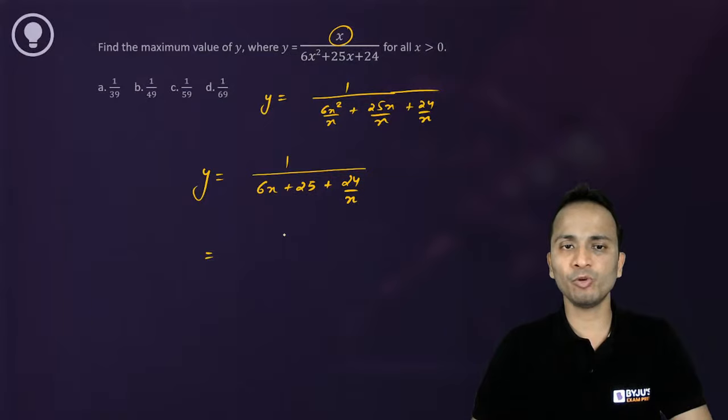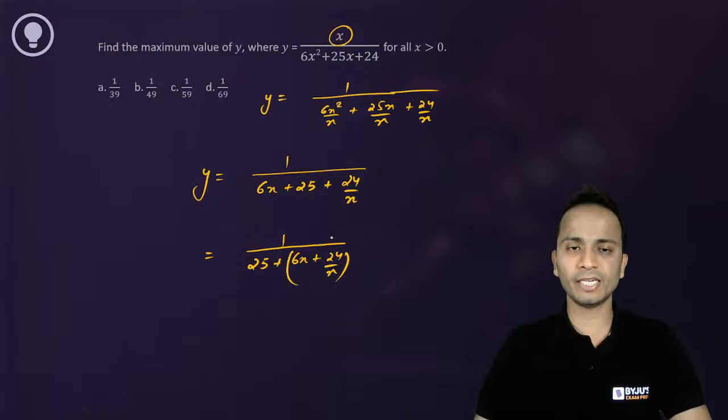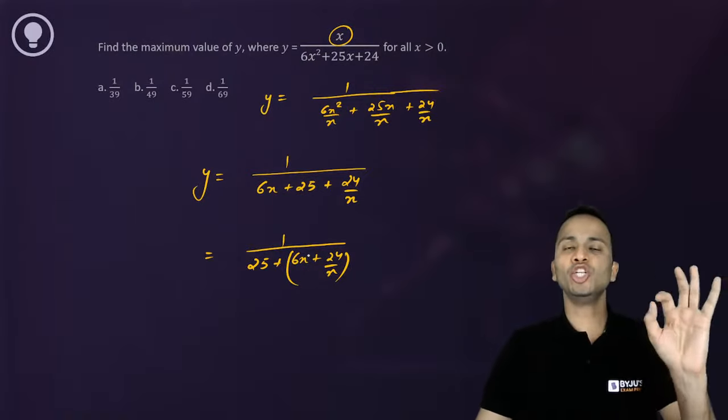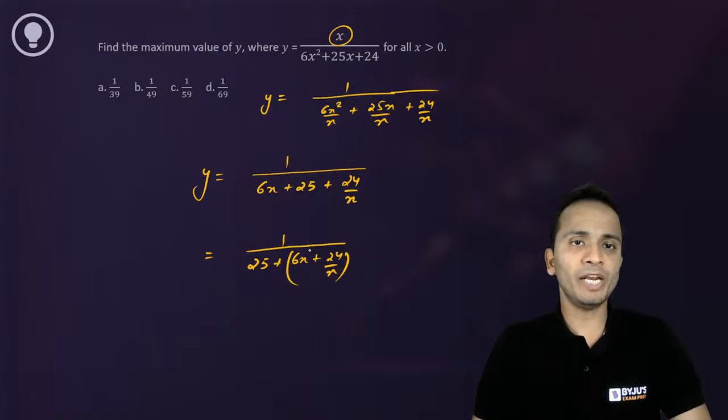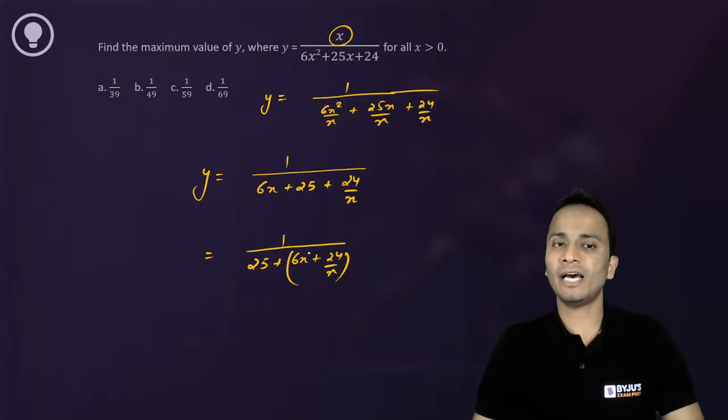I'll segregate a few terms. So 25 पहले लिख देते हैं denominator में plus 6x plus 24 upon x. Alright. Now I can say that numerator is independent of x. By minimizing the denominator, I can maximize this entire expression.